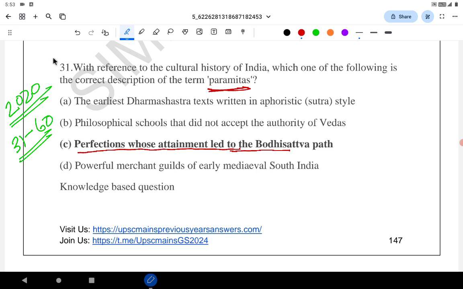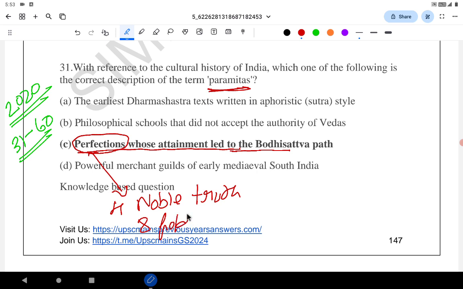See, Buddhism normally has the four noble truths and the eightfold path, that is perfection. To reach enlightenment, one should follow the four noble truths and the eightfold path to reach nibbana or enlightenment. These are the qualities necessary for enlightenment, which are called paramitas.